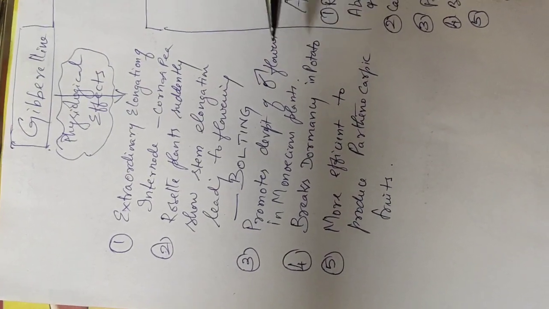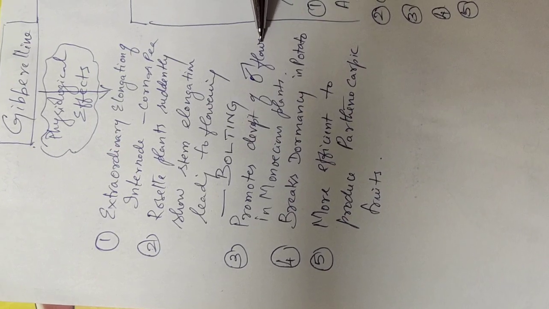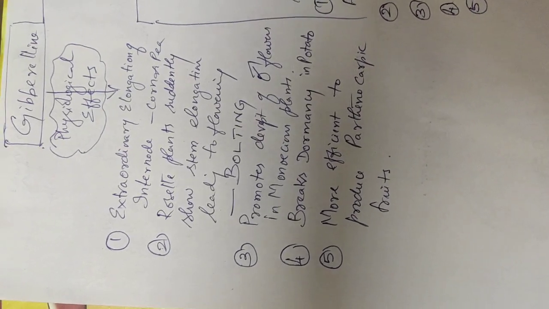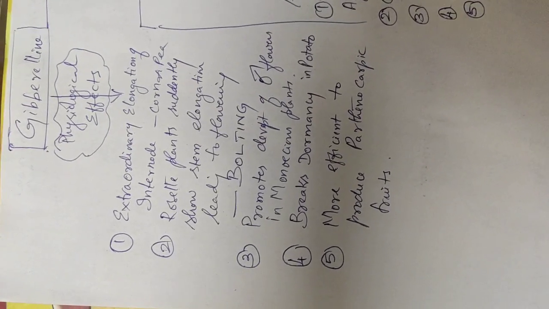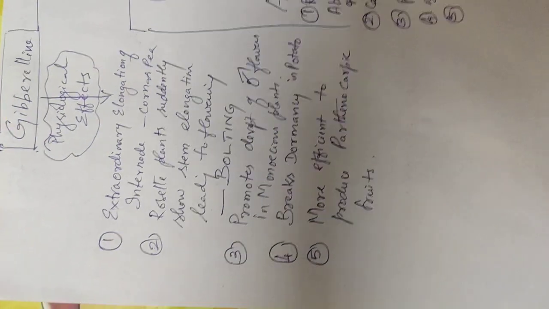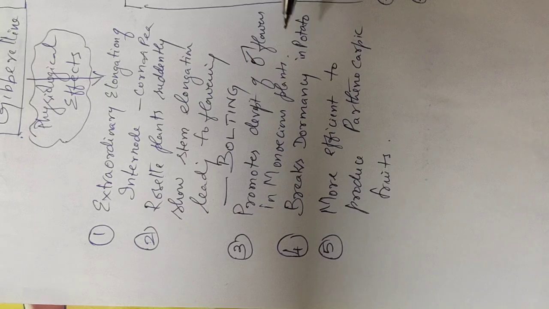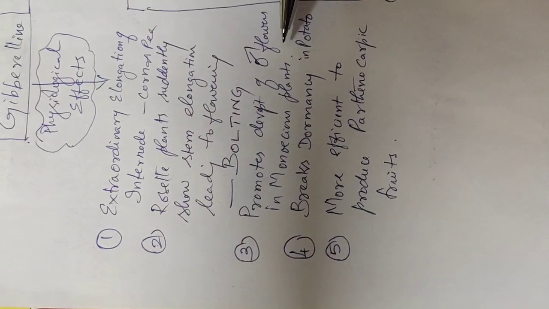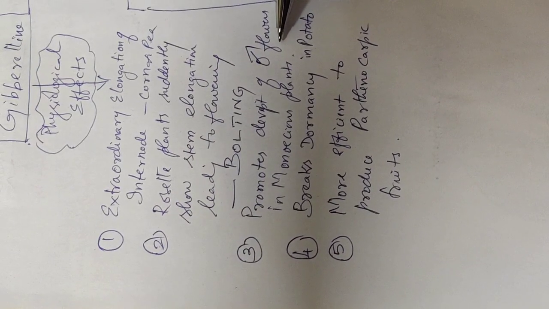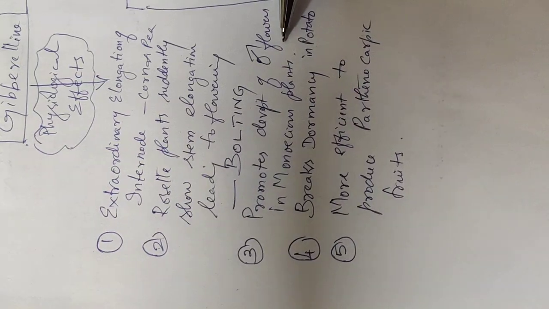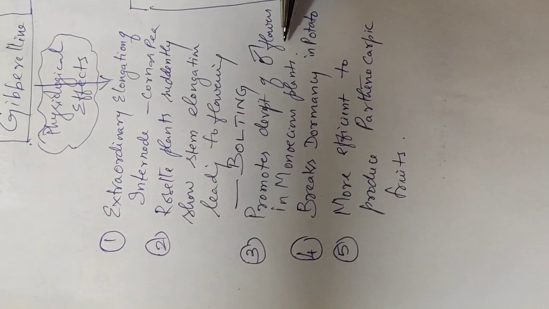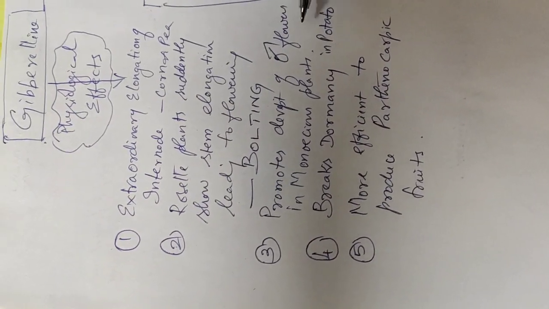Okay, next is it promotes development of male flowers only. In a monoecious plant, if you take the cucurbita plant, cucurbita pepo, in such plants you can observe that it promotes male flowers. So if male flowers are produced, what will happen? There won't be any fruit formation, isn't it? So that is a negative thing.